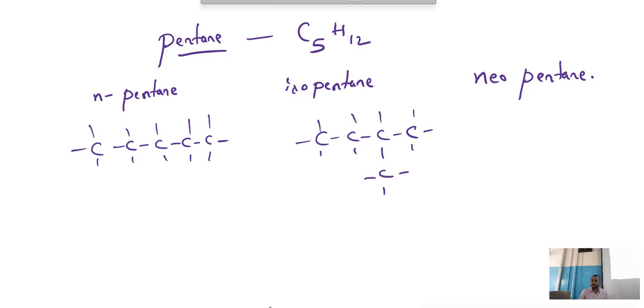Neo, this is neopentane. Any doubts? Is it correct? N-pentane is sure. Isopentane is sure. Neopentane is sure.